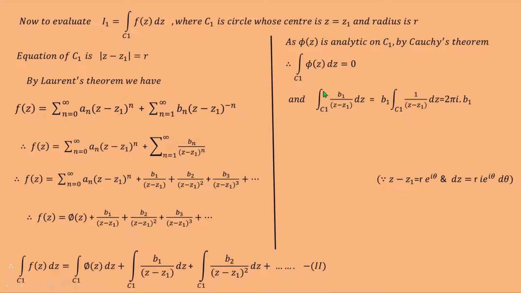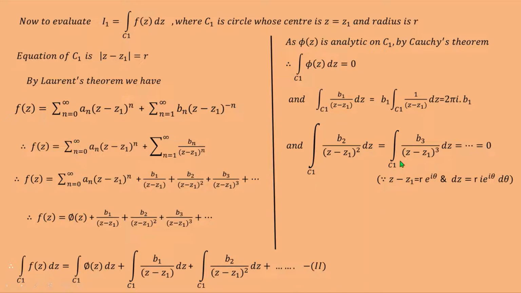And so, integration over C1 of b1 upon z minus z1 dz is equal to 2 pi i b1. So, the value of this integral is 2 pi i b1. Now, we have to evaluate the integration over C1 of b2 upon (z minus z1) squared dz, and continue in this way. If you put these values, all these integrals are 0.